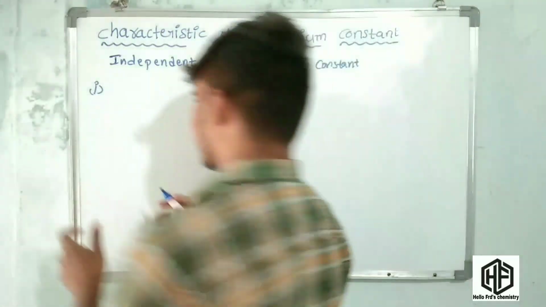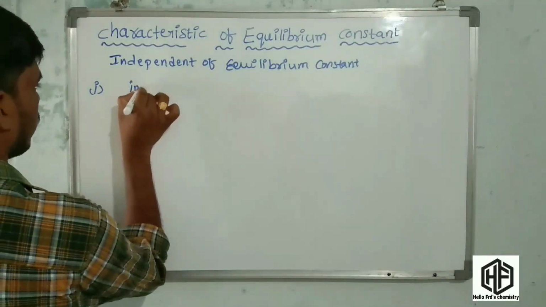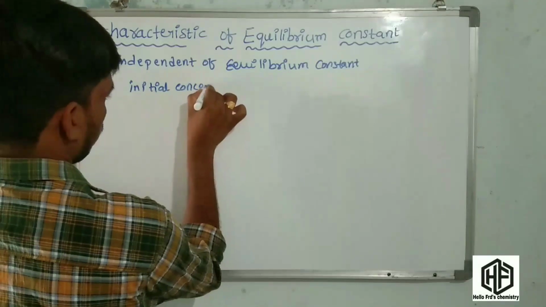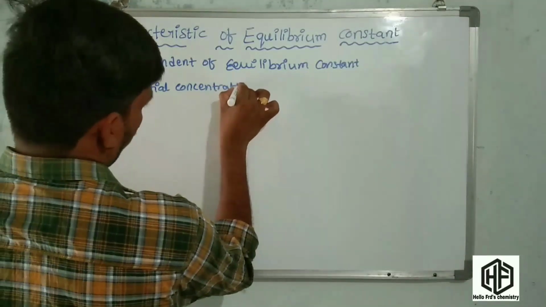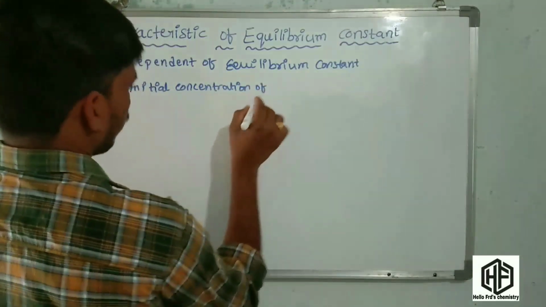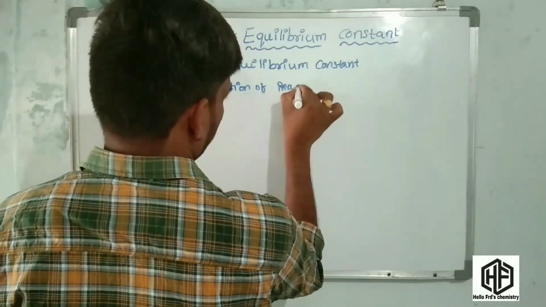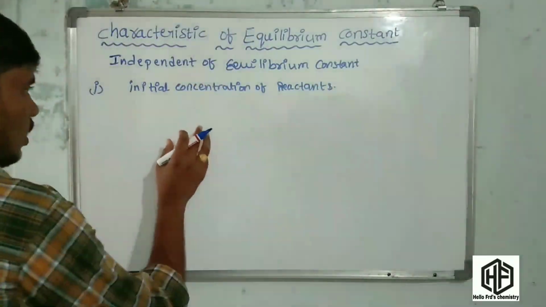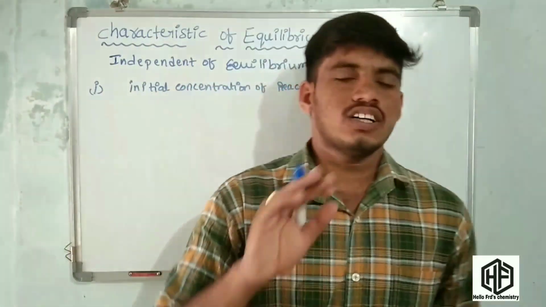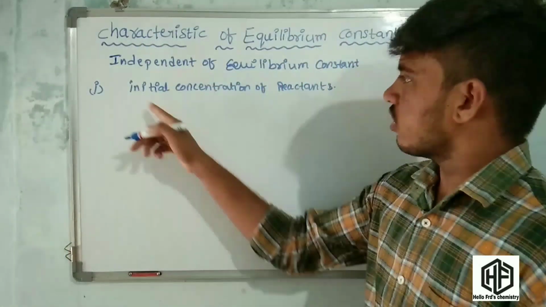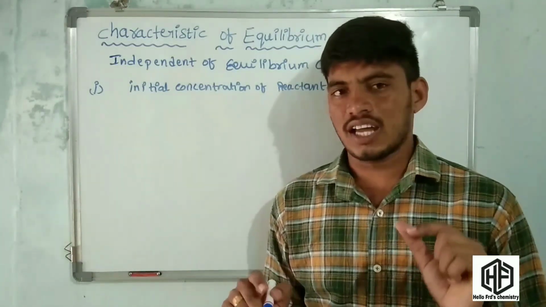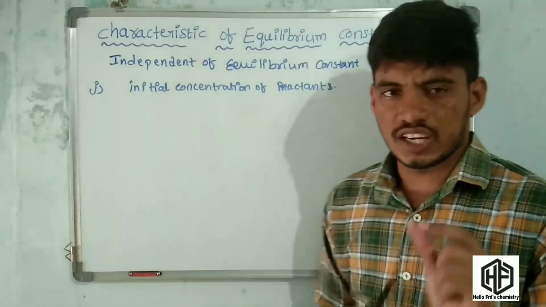Friends, the first one is the initial concentration of reactants. Friends, equilibrium constant cannot depend upon the initial concentration of reactants. This is the first characteristic of independent of equilibrium constant.